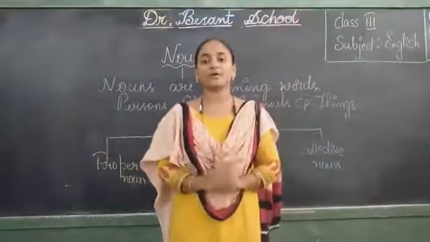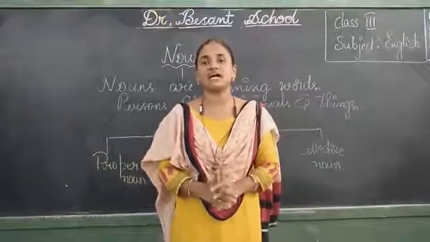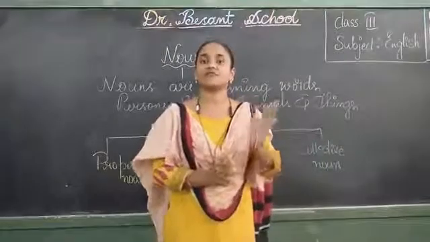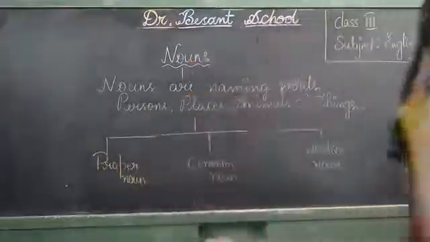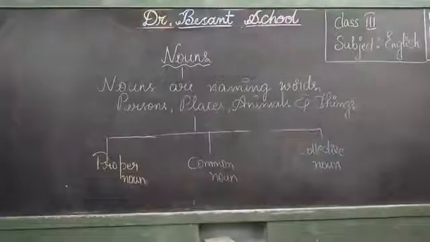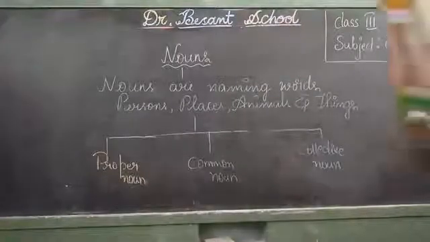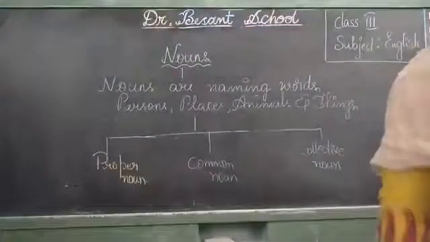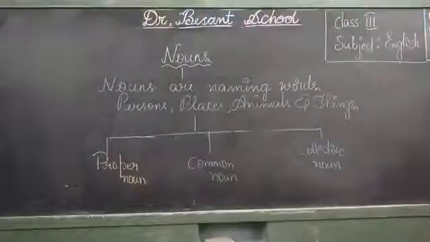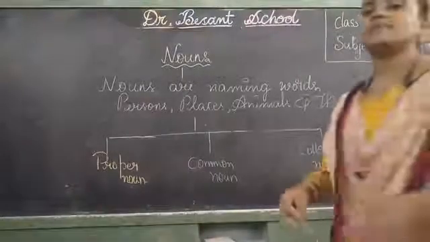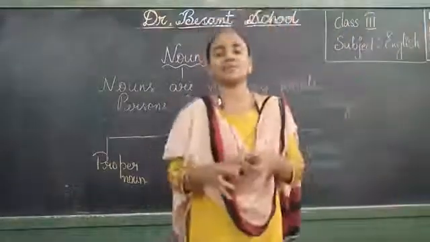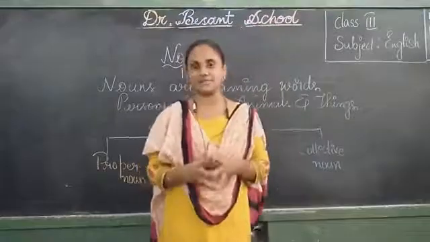And remember, proper nouns always start with capital letters. In whatever examples I have shown you so far, see, every name started with a capital letter only. Isma, I, New Delhi, N, D, Jugi, J, Nano, N. All these are proper nouns. You can easily identify proper nouns in the way that proper nouns always start with capital letters.